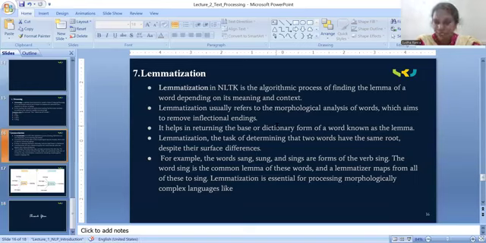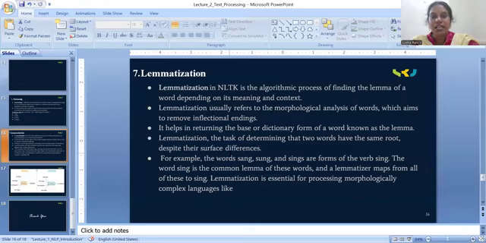It should end with a meaningful ending. It should not disturb the word's meaning. It helps in returning the base or dictionary form of a word, known as the lemma.